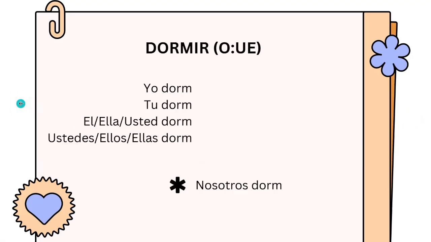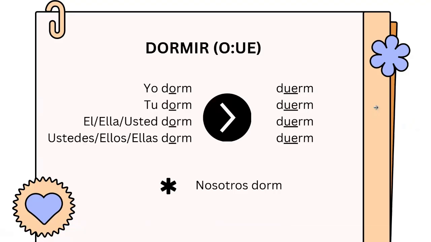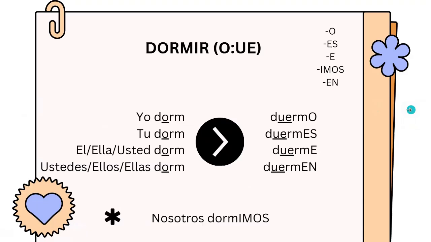But yeah, this is the rule. So just eliminate the ER, or in the case of the other ones, it's ER. And then identify the O in this case, because that's the thing. You can Google it or you can look for them in books. You need to find the verbs with O changing to UE. That's the way that you will find them. And then change O for UE in all of them except nosotros, and then just add this wonderful list, and that's it.